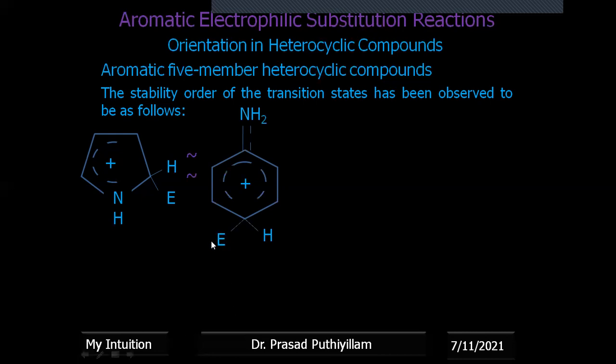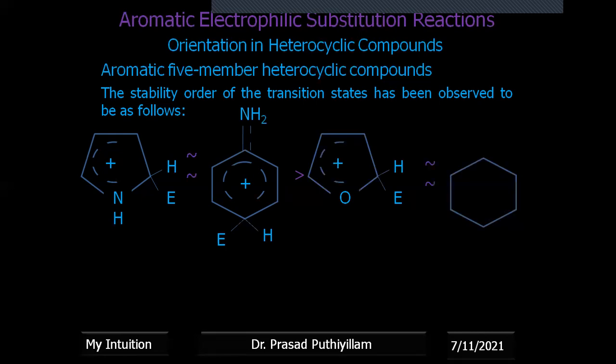Therefore, with the electrophile at the para position, the transition states have almost the same energy level, but it is greater than that of the heteroatom oxygen, that is furan, which is equal to that of phenol.